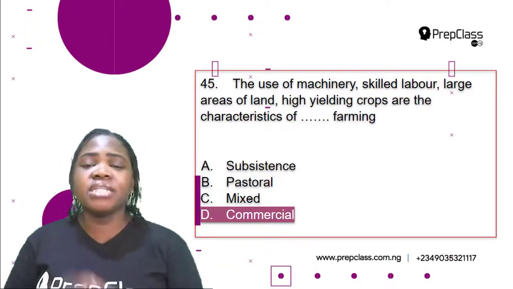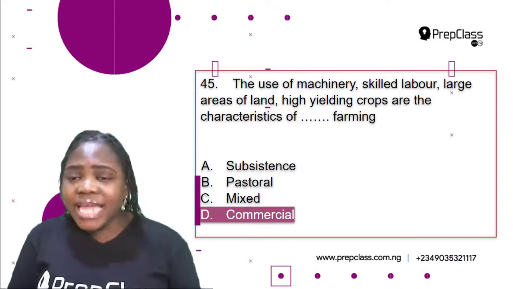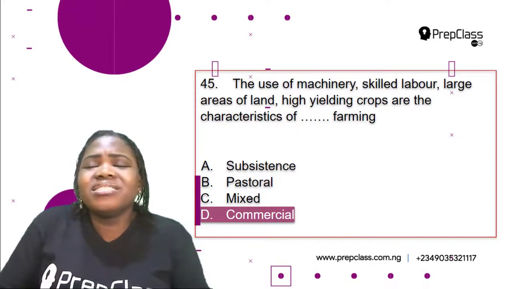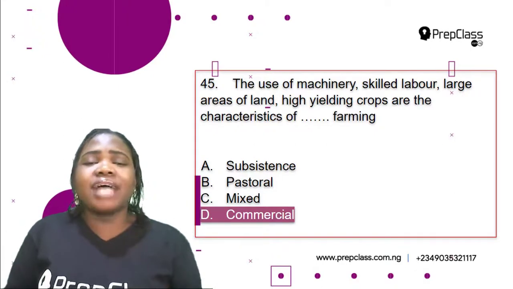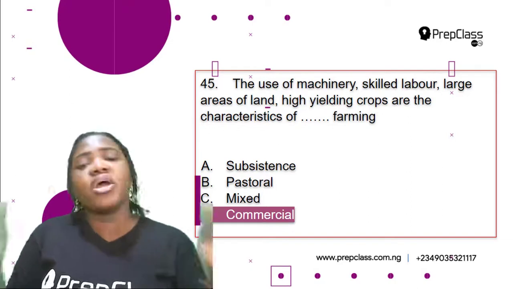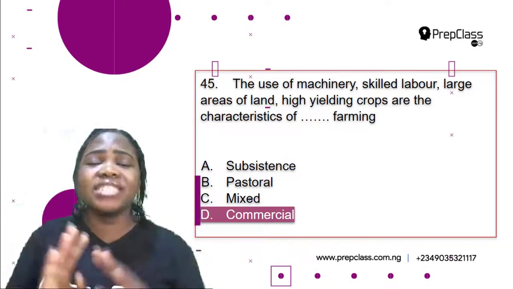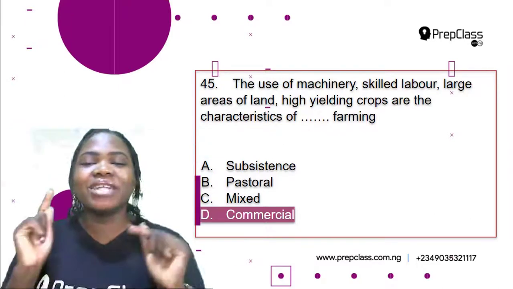In subsistence farming, since you are growing for just yourself and your family, you might not need large areas of land, you might not need skilled labor, you're not going to need a lot of machinery. So as pastoral and mixed farming as well. But in commercial farming, we are growing or rearing animals for widespread distribution and for export. So D is the correct option.